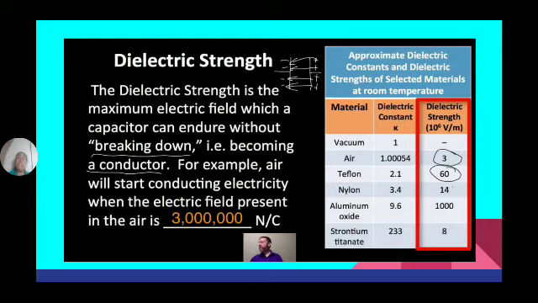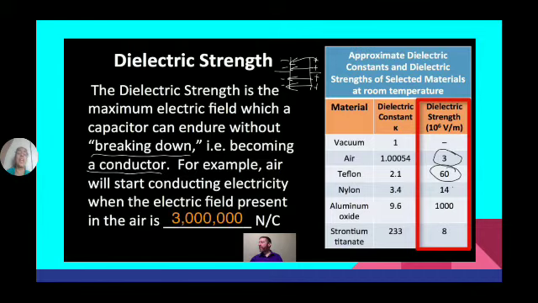Then it is acting like a capacitor. Similarly, when it is acting like a capacitor, it stores the electric charge. Between the plates of the capacitor we have dielectric material, meaning insulating material. If that insulation breaks down, if you apply more voltage, then the capacitor acts like a conductor. No more does it act like a capacitor. It cannot store the charge and hence it acts like a conductor.